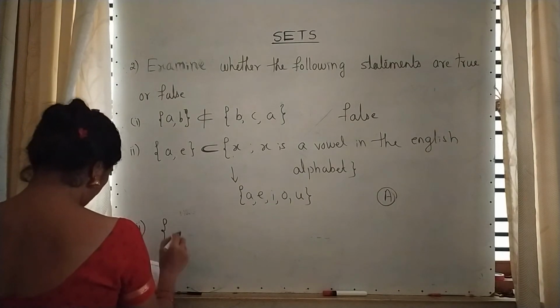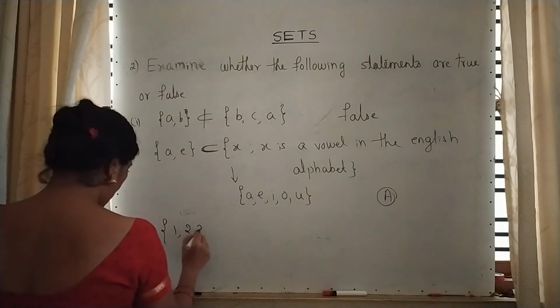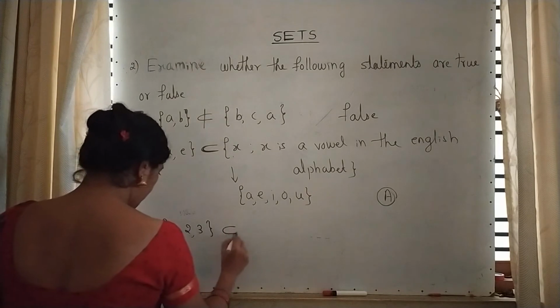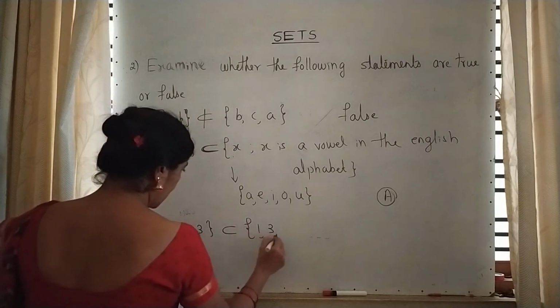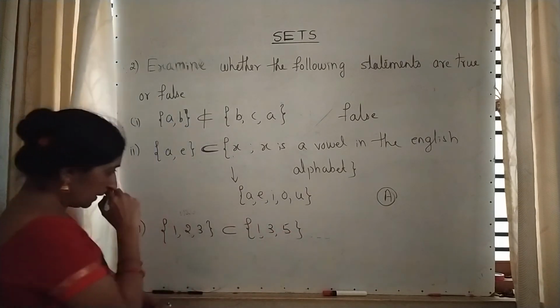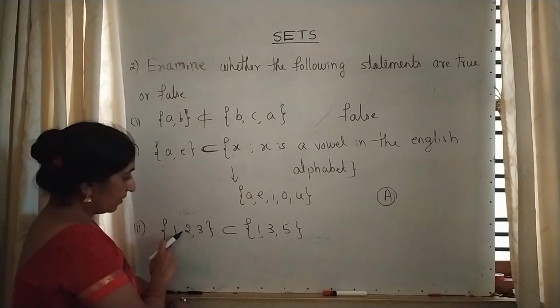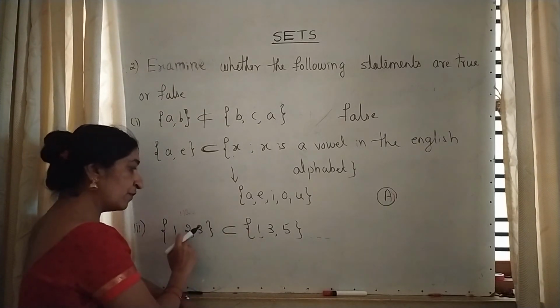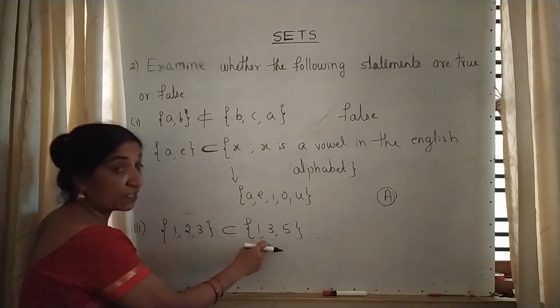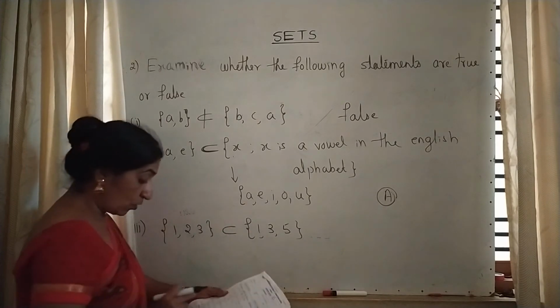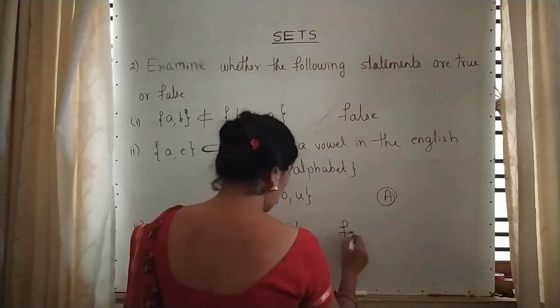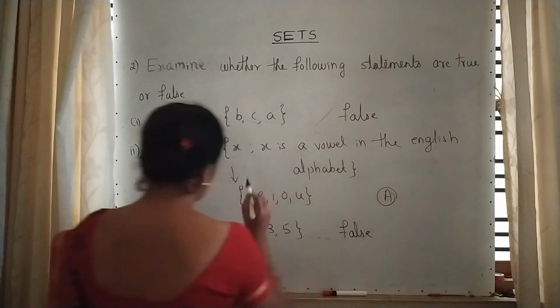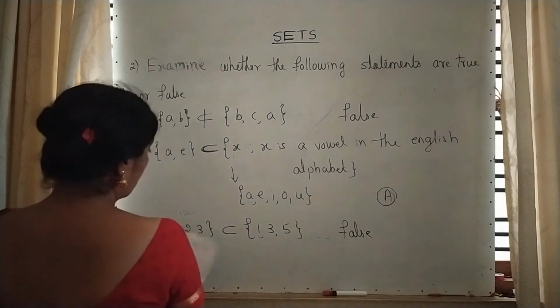Third one. 1, 2, 3 subset of 1, 3, 5. Here we have a 1, here we have 1, here we have a 2, but 2 is not present on the right side. That's why it is not a subset. So the answer is false. They have given it is a subset.